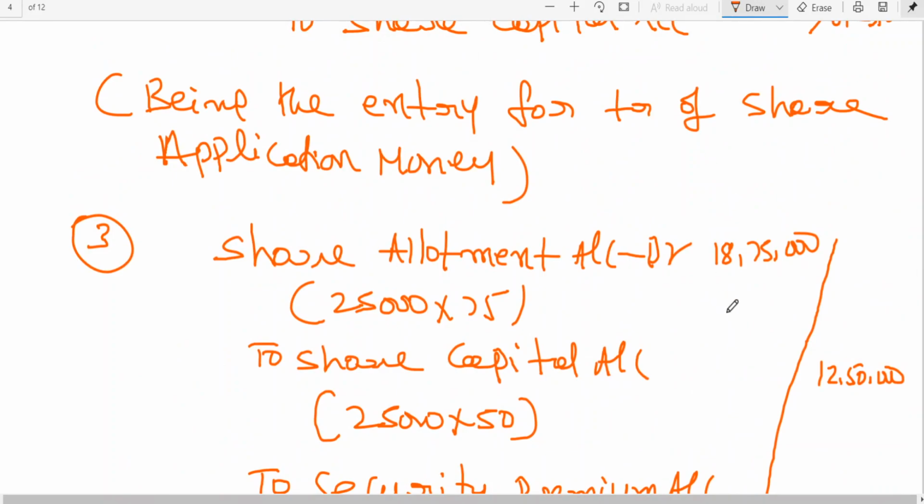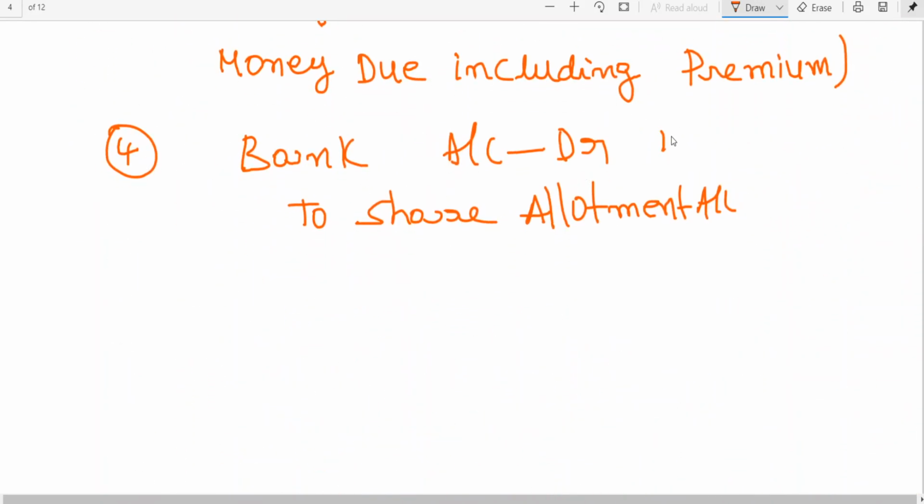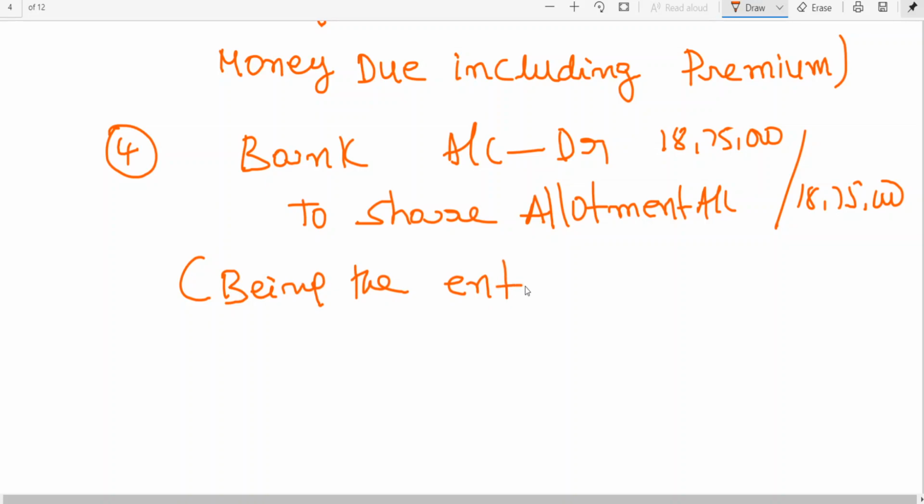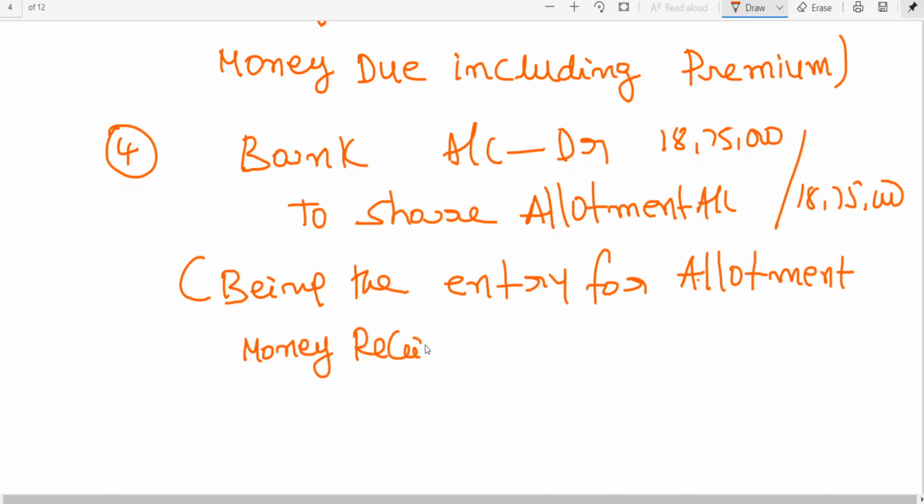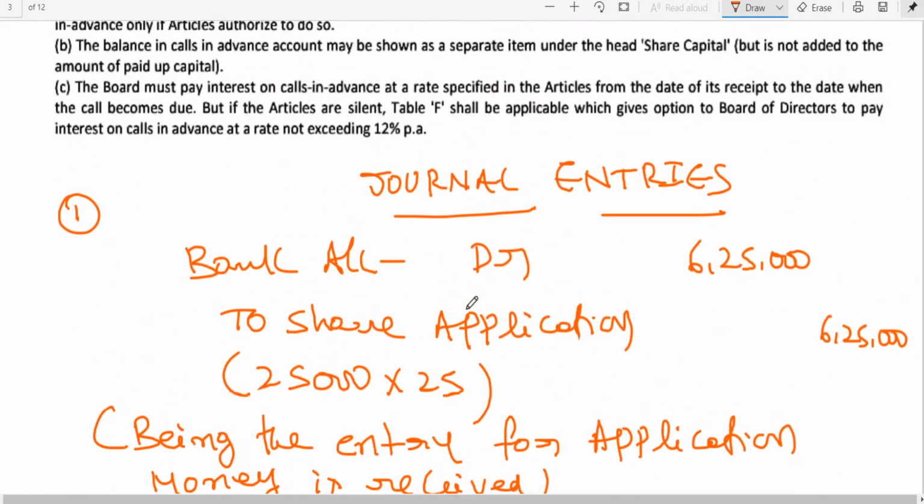What is that full amount that has been collected? 18,75,000. Being the entry for allotment money received.